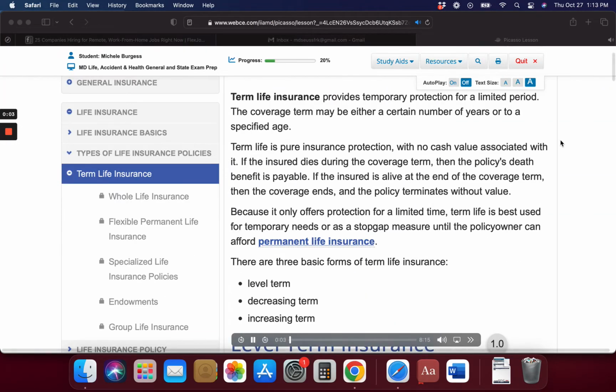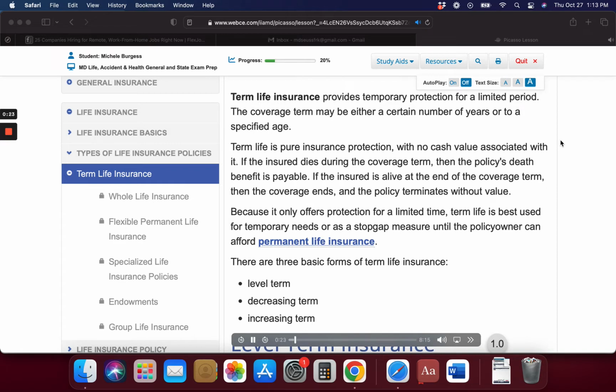Term life insurance provides temporary protection for a limited period. The coverage term may be either a certain number of years or to a specified age. Term life is pure insurance protection, with no cash value associated with it. If the insured dies during the coverage term, then the policy's death benefit is payable.